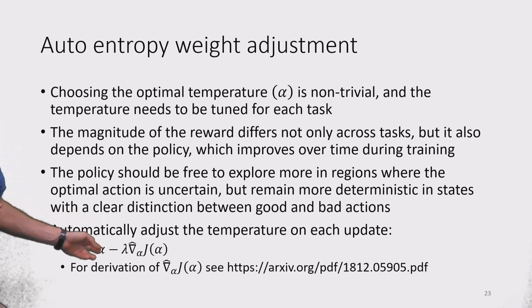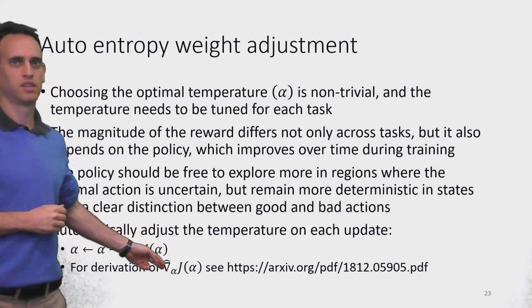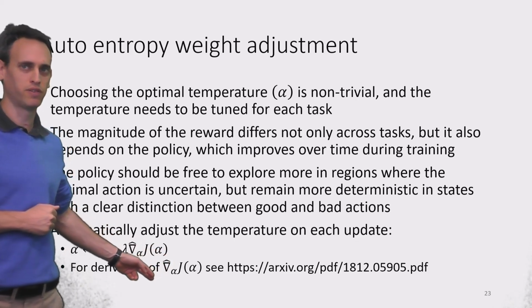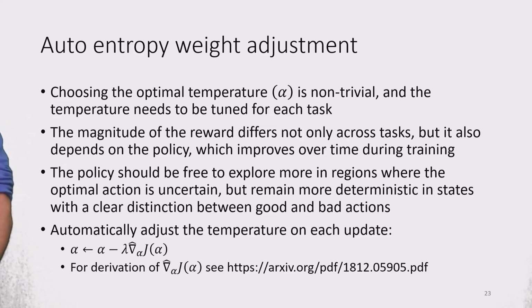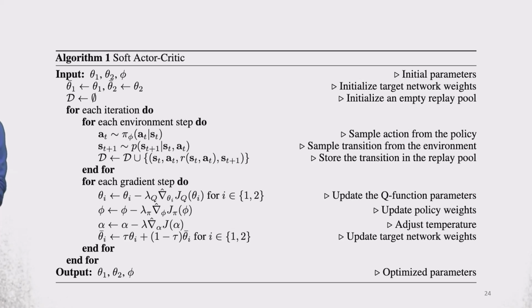For the full derivation and how to set the gradient in J with respect to alpha, please see the original paper. I don't have these specifics here in the slides. We won't go over them.